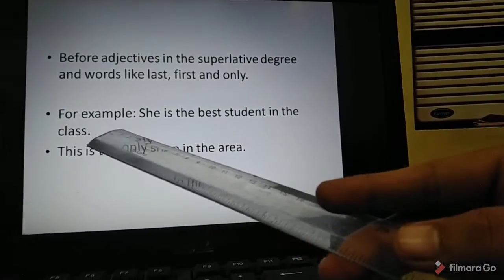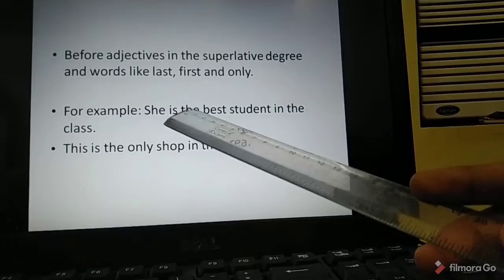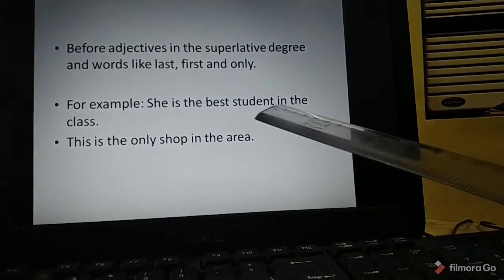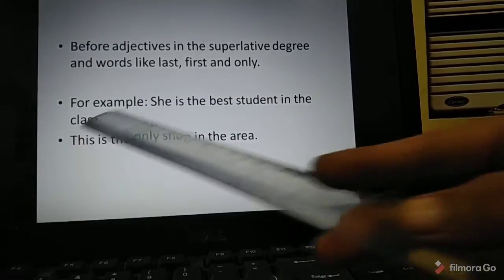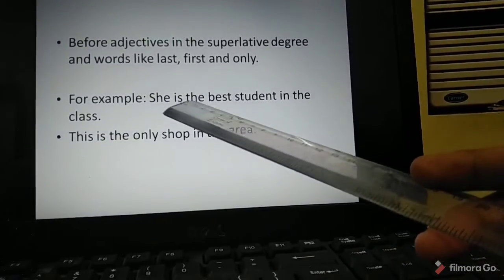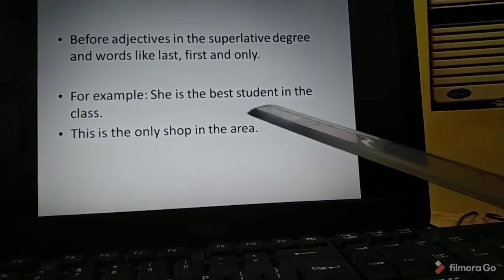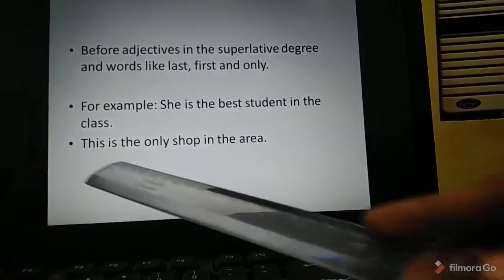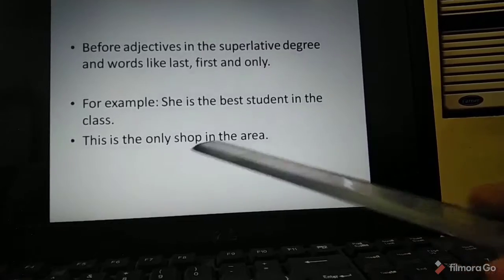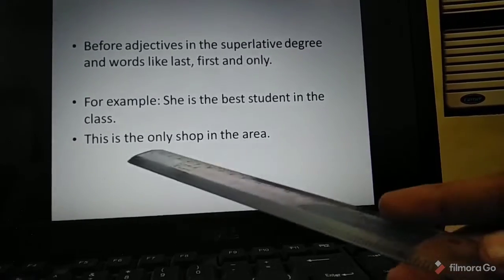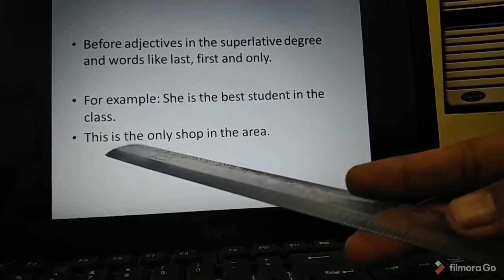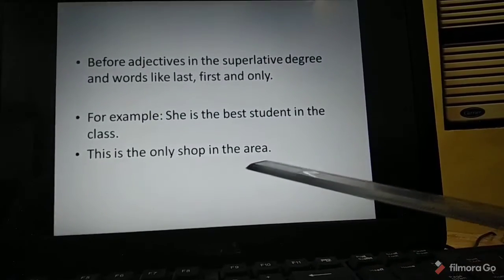For example, she is the best student in the class. She must be the best student in the class among so many students. So we use the for saying the best student. Best is a superlative degree. This is the only shop in the area. There is only one shop in that area, that is why you say the only shop in the area.